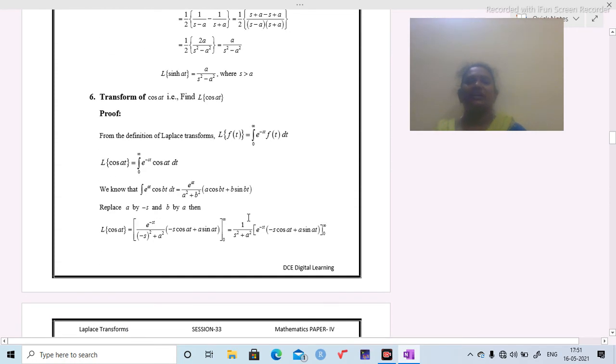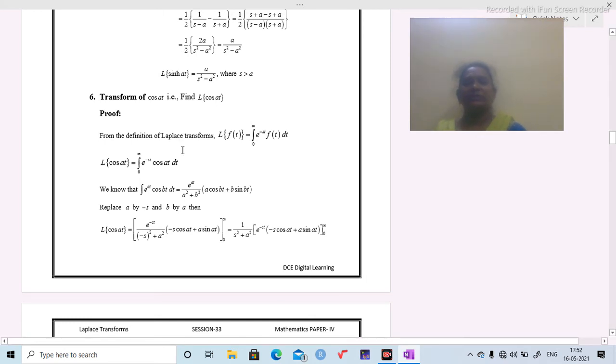Now we are going to find the sixth Laplace transform, that is Laplace transform of cos at. Before we find Laplace transform of cosh at, we are going to find Laplace transform of cos at.